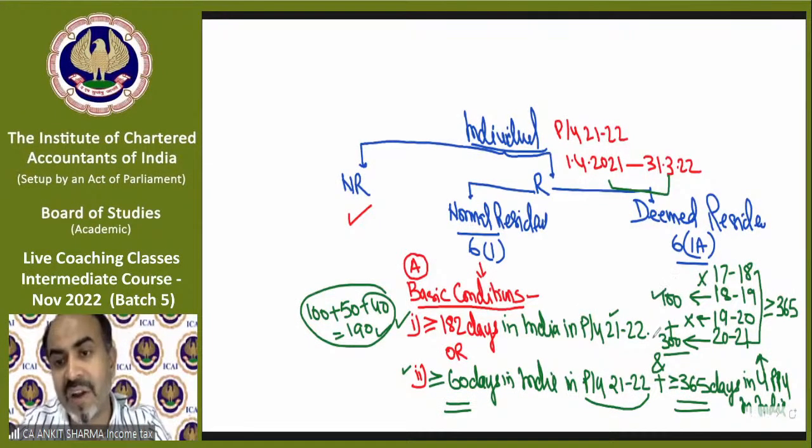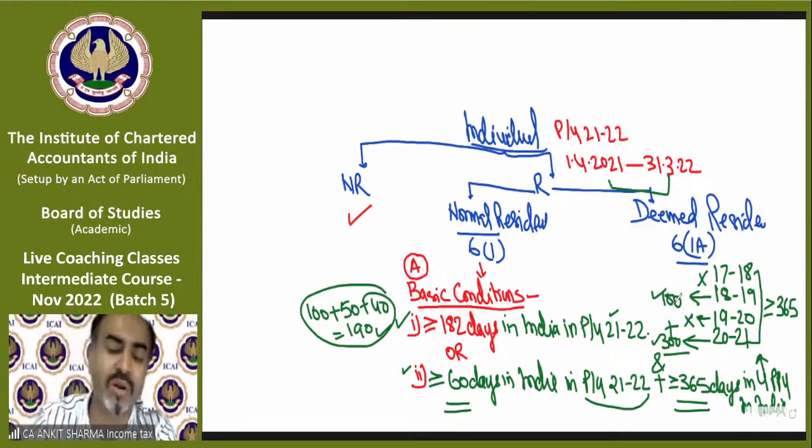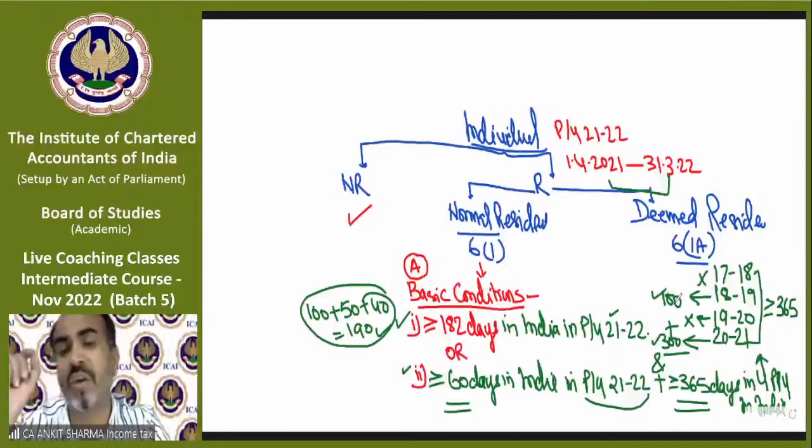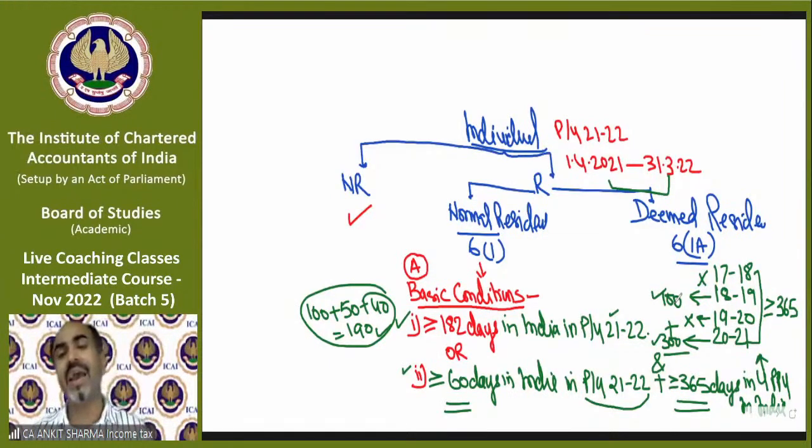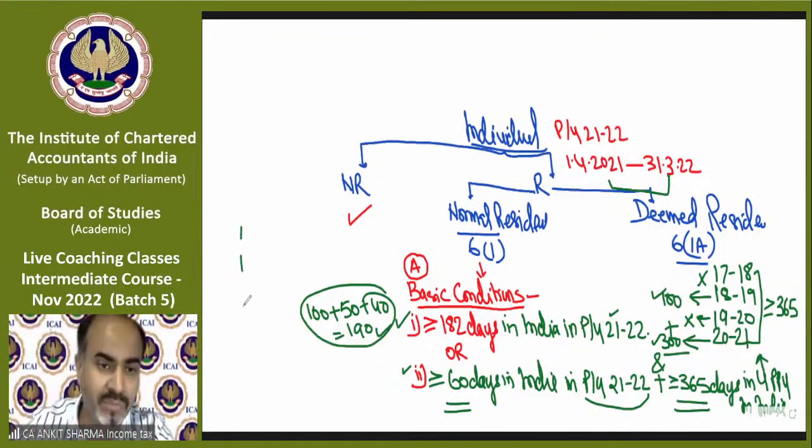Again, in these 100 and these 300, there is no continuation required. The days should be calculated in aggregate. So if in the aggregate you are in India for the requisite number of days, then the condition will be considered fulfilled. Clear?